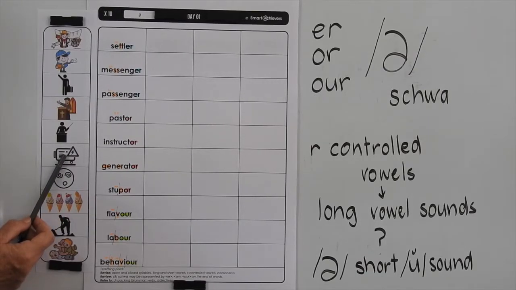A generator could be a person or thing that generates something. And it could also be a machine that converts mechanical energy into electricity. A stupor is a state of feeling foggy and only semi-conscious. Flavour is the distinctive taste of a food or drink. Labour is physical work or the process of childbirth. And behaviour is the way in which one acts or conducts oneself, especially towards others.